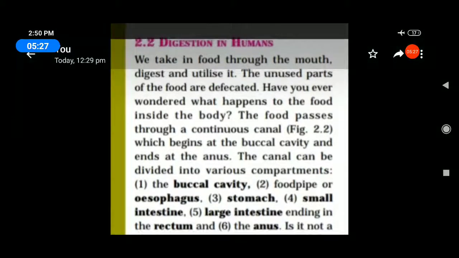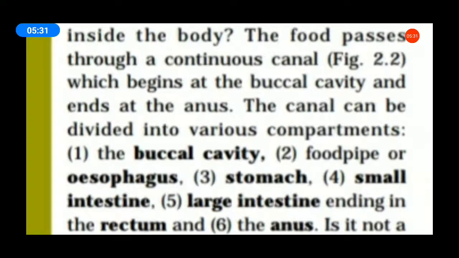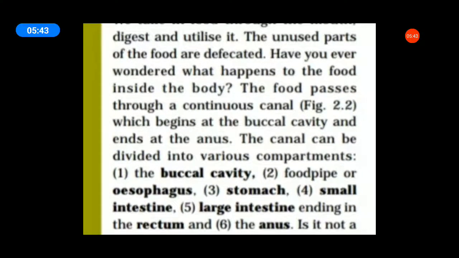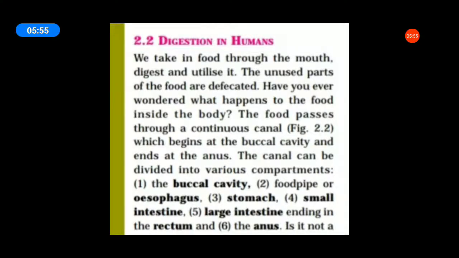Buccal cavity, see your book, page number 12: buccal cavity, food pipe or esophagus, stomach, small intestine, large intestine, ending in the rectum and the anus. That is the compartments of digestion, the alimentary canal.